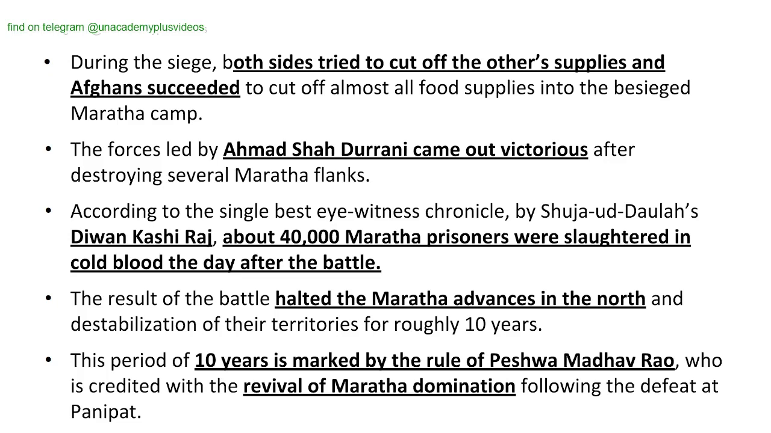The forces led by Ahmad Shah Durrani came out victorious. It means the Marathas lost because Ahmad Shah Durrani, Ahmad Shah Abdali, and Shujauddaulah, along with the Afghan tribes, were comparatively stronger because they had become allies.